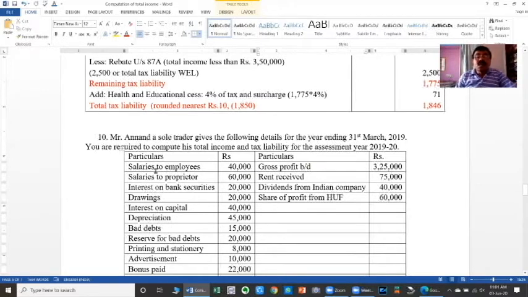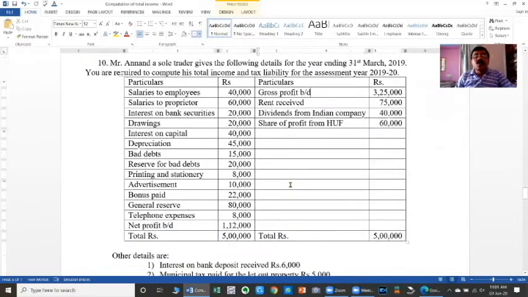Therefore, the incomes and expenses recorded in the profit and loss account of the assessee are according to the accounting rules. The income assessed according to accounting rules has to be converted into income as per income tax rules. So first of all, as and when this kind of information is given, before the computation of gross total income, we have to compute the taxable income from business or profession. So as step number one in this case, we have to calculate the taxable income from business.